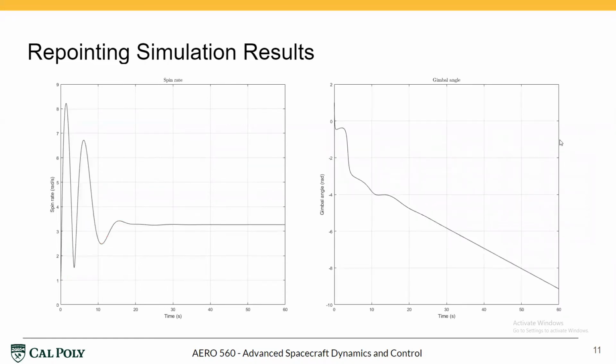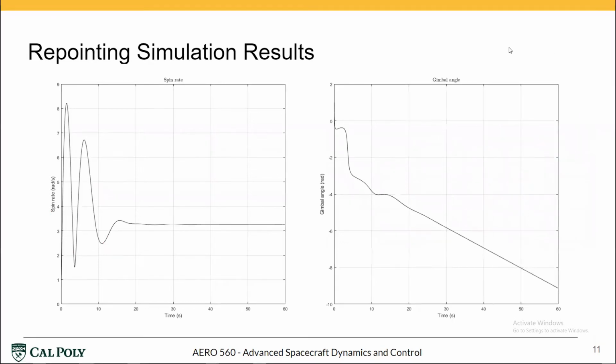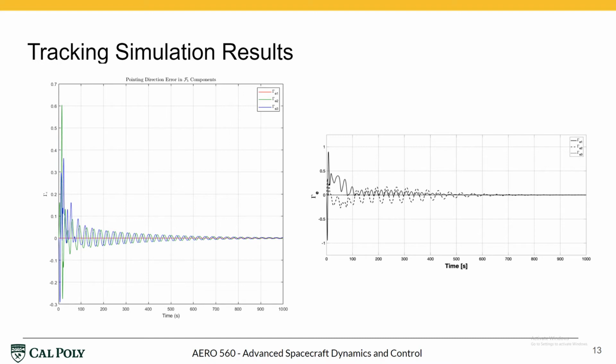While the wheel's spin rate remains constant, the VSCMG continues to gimbal at a constant rate of about -0.1 radians per second. Therefore, it is likely that stopping the rotation of the gimbal would allow the spacecraft's pointing direction to reach equilibrium. Moving on to the results of the tracking simulation, we can see that the overall goal of following the desired moving attitude is achieved, as the pointing direction error is driven towards 0.